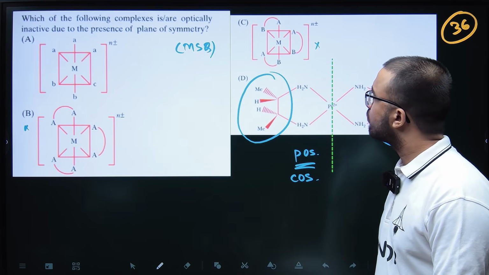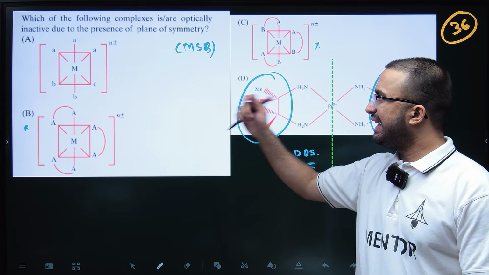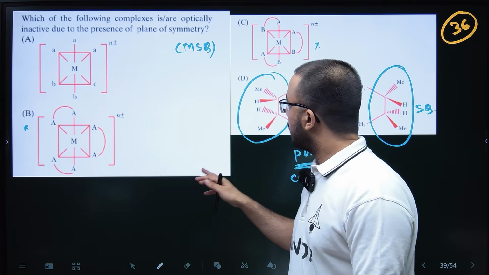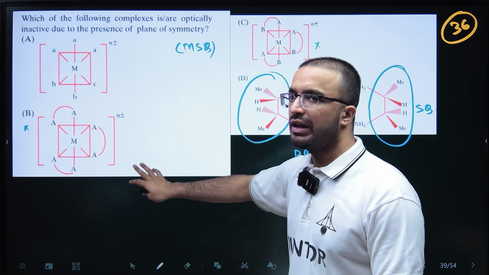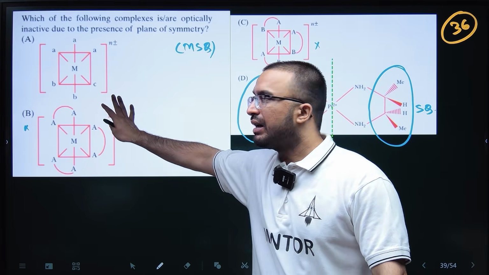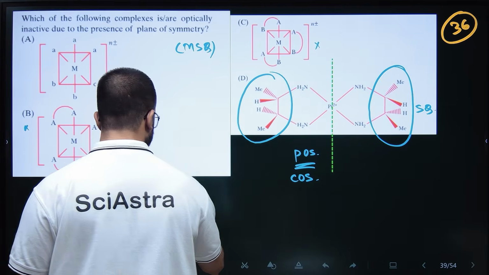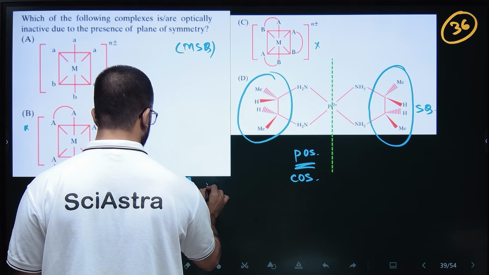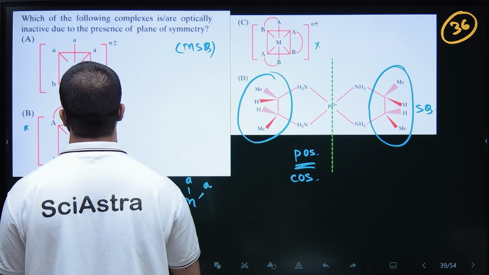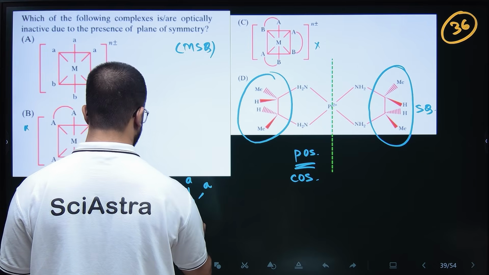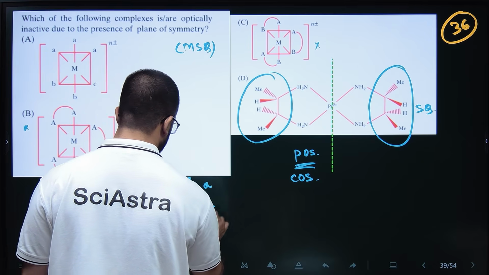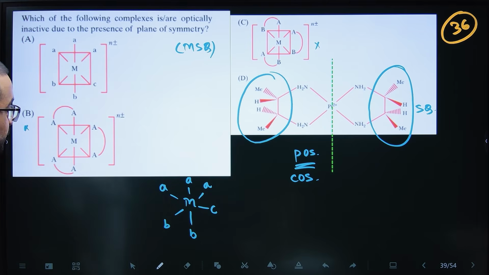And if you see part A, this is not optically inactive. Let's just analyze this. So this is M, A, A, A, B, B, C. Okay.